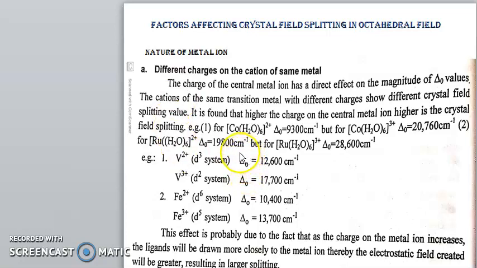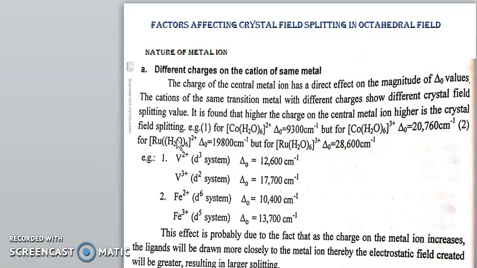Here is the del octahedral, meaning octahedral field. The charge of the central metal ion has a direct effect on the magnitude of del octahedral values. The cations of the same transition metal with different charges show different crystal field splitting values. It is found that the higher the charge on the central metal ion, the higher is the crystal field splitting.